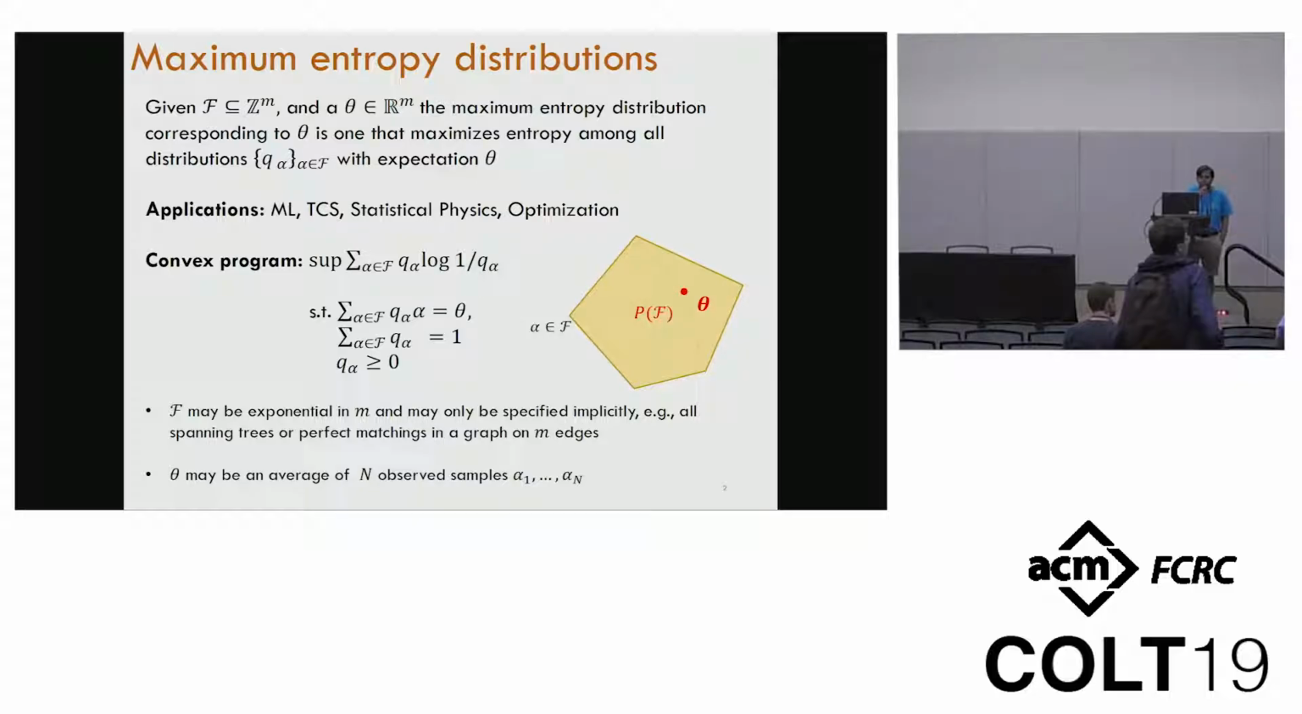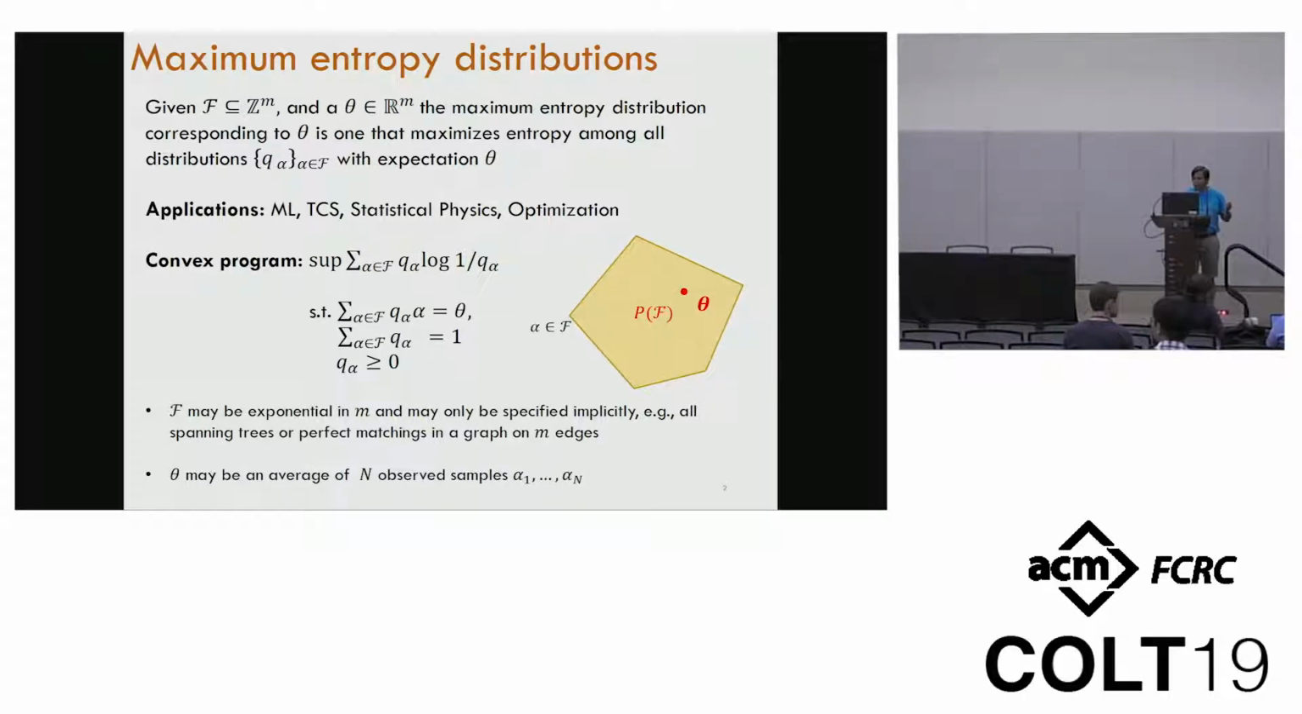So here's the problem. Imagine that you're given a family of vectors. Think of them as 0, 1 vectors, if you like, a large number of them. And you're also given a point, theta, which is also in an m-dimensional space. You can write this point in many different ways as a convex combination of these points in the family F. But in many areas, what becomes important is to find the entropy maximizing distribution, or a way to write this point as a convex combination of various vectors which are given to you, which maximizes the entropy of the distribution arising from this convex combination.